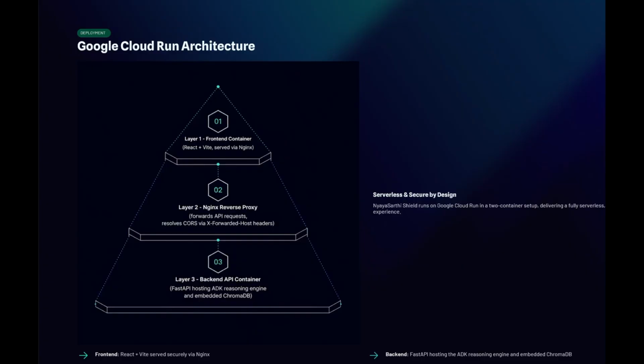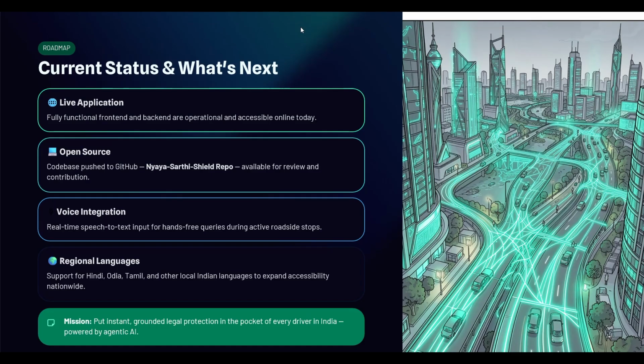Our React frontend and FastAPI backend run as separate, auto-scaling services. We configured Nginx inside the frontend container to act as a reverse proxy, routing API traffic seamlessly to the backend. This setup resolves CORS restrictions by utilizing X-Forwarded-Host headers to pass ADK's strict origin validation check. I successfully packaged, verified, and deployed this project, maintaining strict security and alignment constraints. The codebase is now pushed to GitHub.